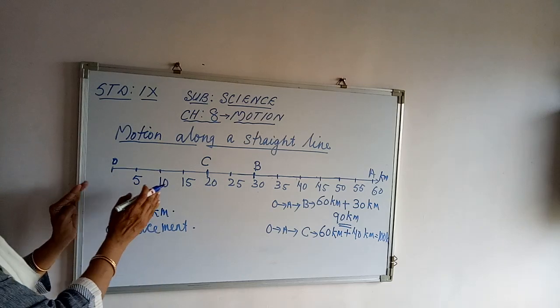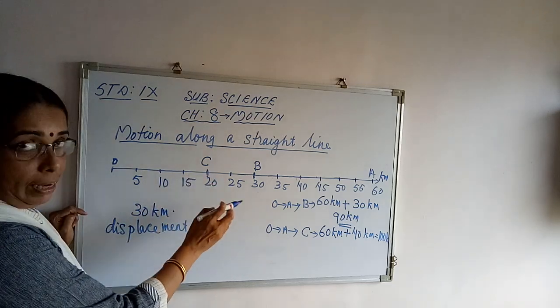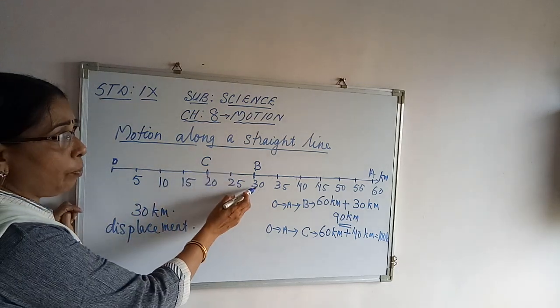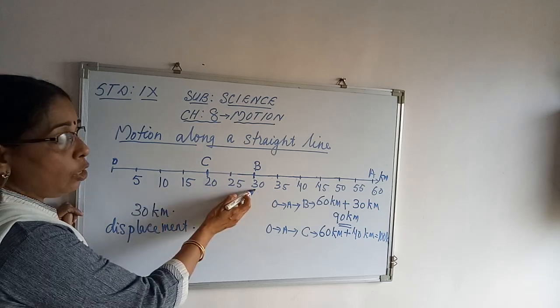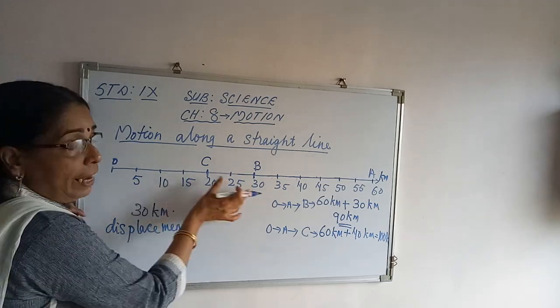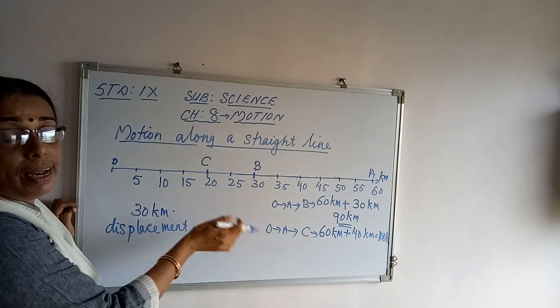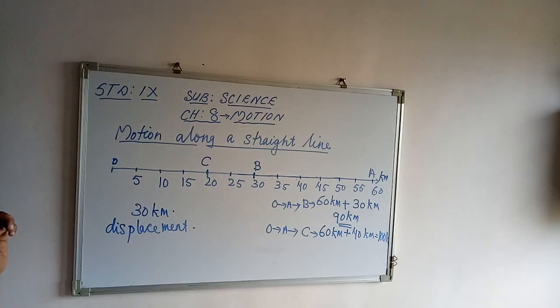Here, what is the displacement of the object when it reaches the point B? It is 30 kilometers towards B. Which direction? How much it is displaced and to what direction it is displaced, that also you have to mention.